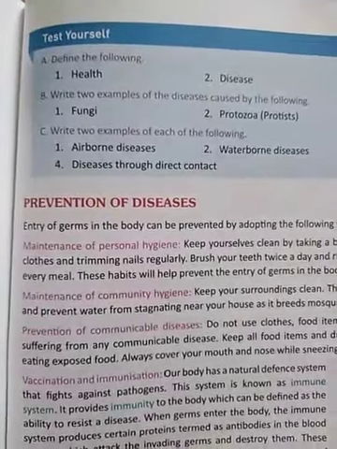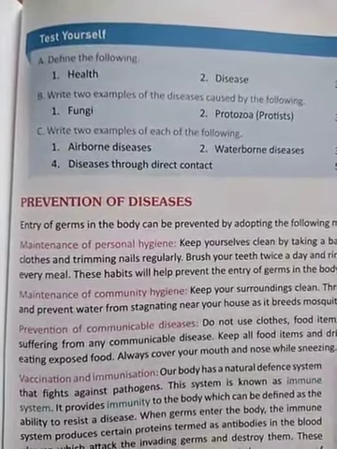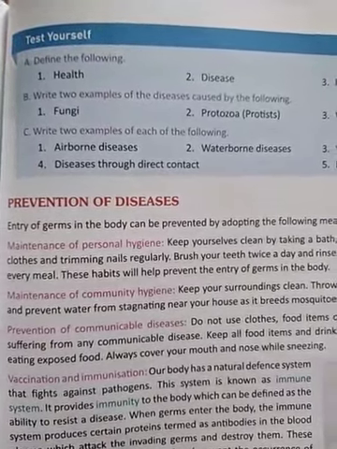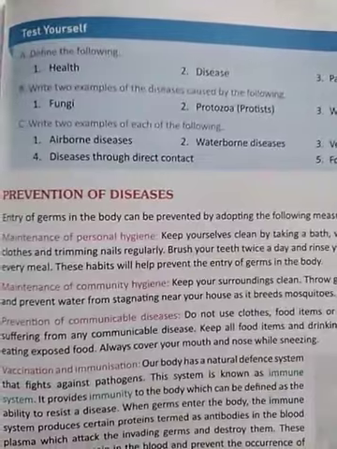Then B part. Write two examples of the diseases caused by the following: fungi, protozoa and worms.